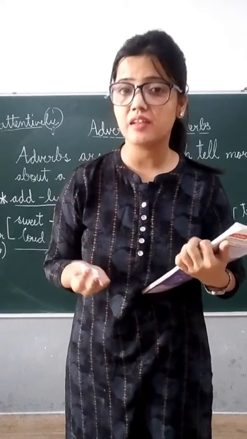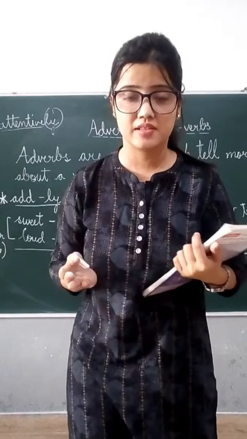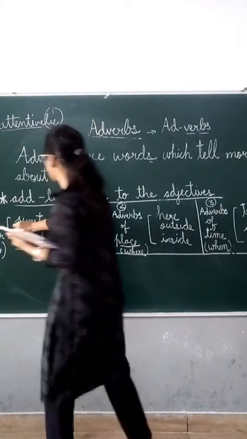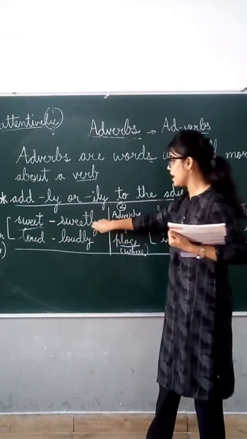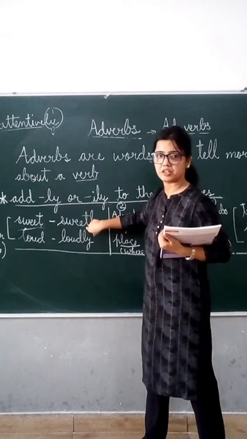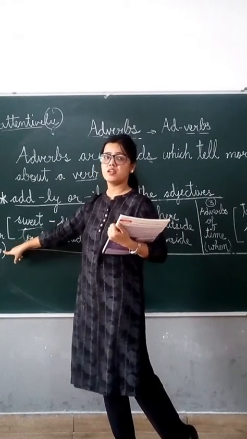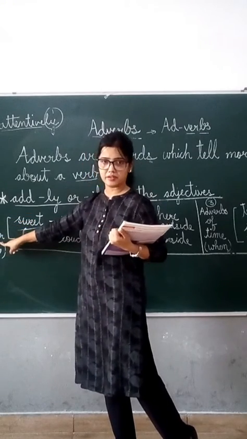So how does the nightingale sing? Sweetly. The word sweet is an adjective, and when we add ly to it, it becomes an adverb. It tells how the action is taking place, which makes it the adverb of manner.